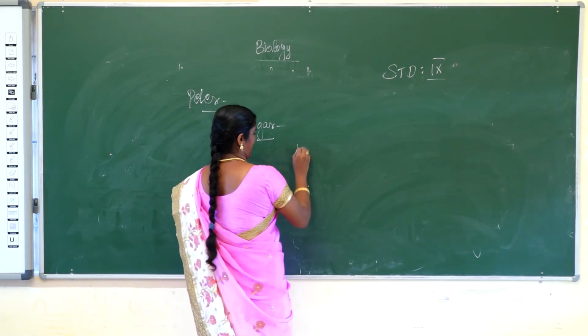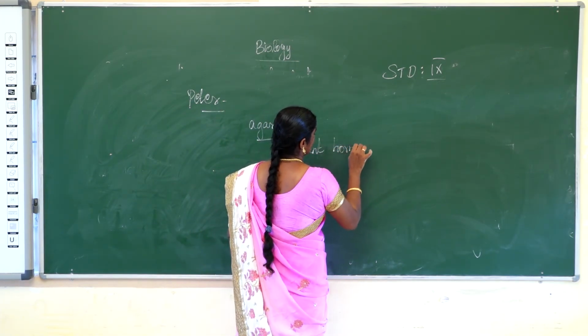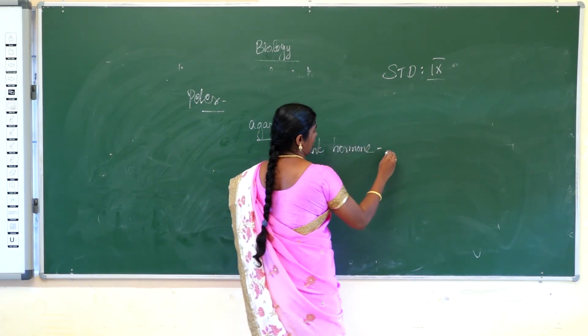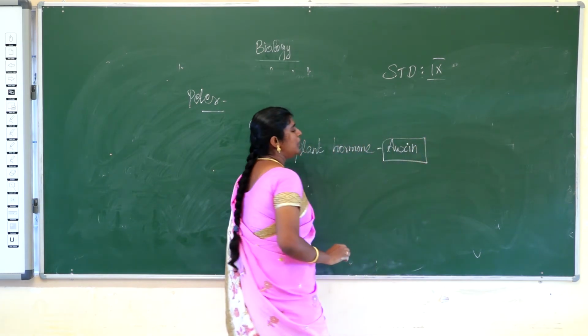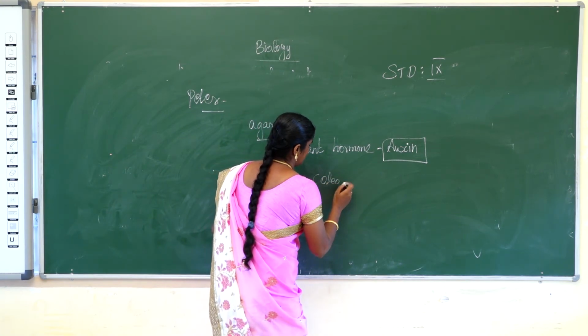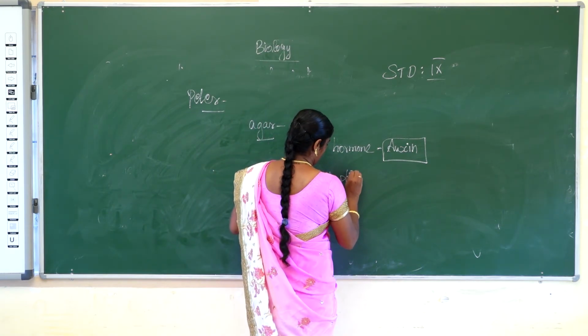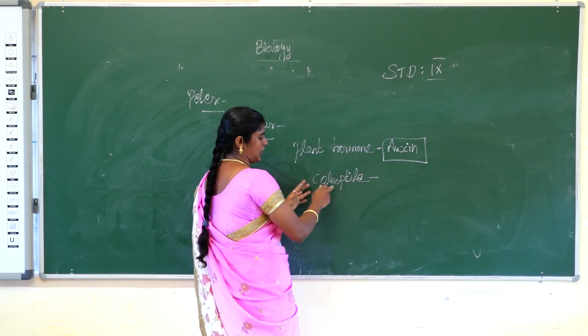The plant hormone name is auxin. This type of hormone controls plant growth. Another one, the coleoptile: a primary shoot covered by a sheath is called coleoptile.